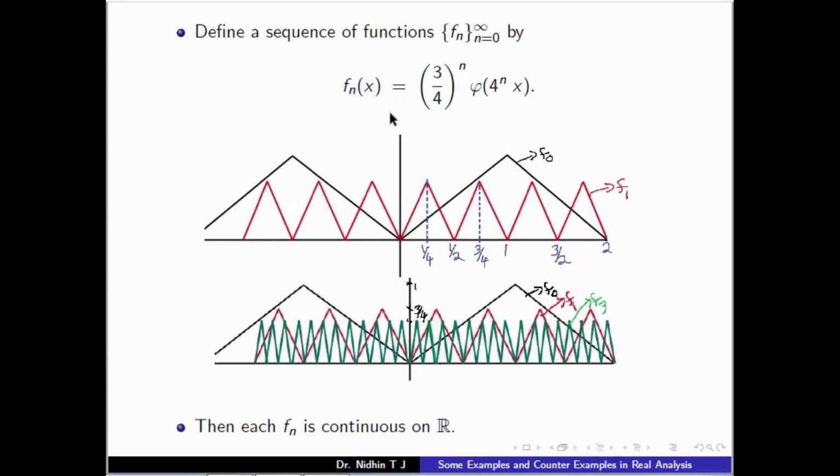So f_2, f_3, f_4, all of these will be like sawtooth. And note that each f_n is continuous, since phi is continuous and here we are multiplying by a constant. So each f_n is a continuous function on R.